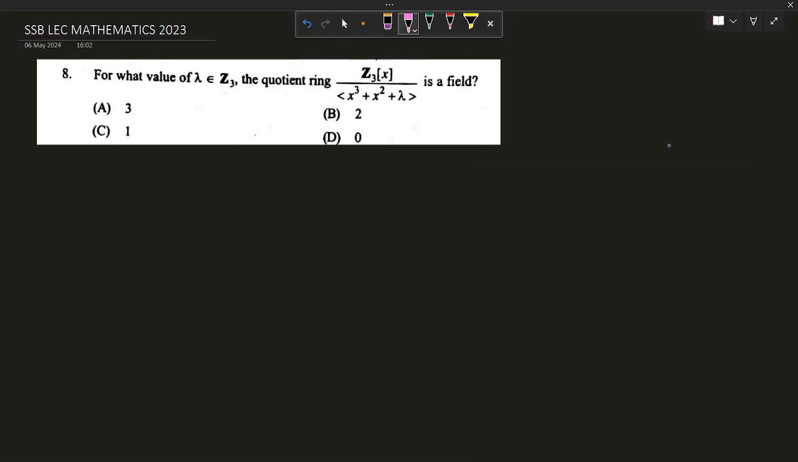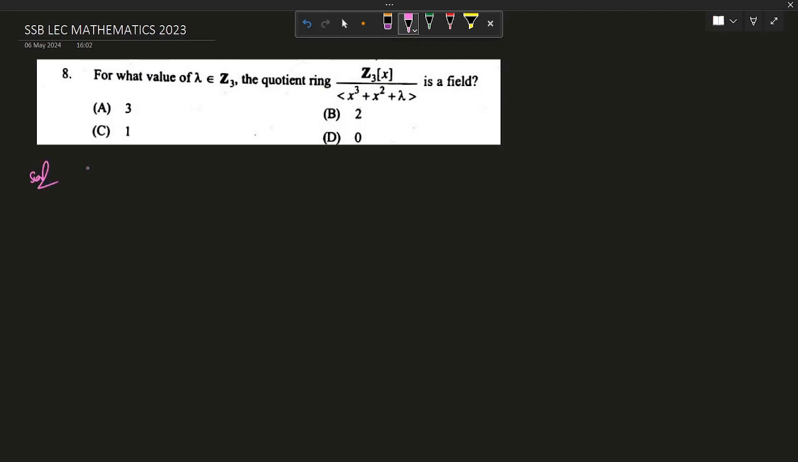To solve question number 8 of the SSB lecture on mathematics exam 2023. In this problem, the question says: for what value of lambda belonging to Z3 is the quotient ring Z3[x] quotient the ideal generated by x^3 + x^2 + lambda a field? So